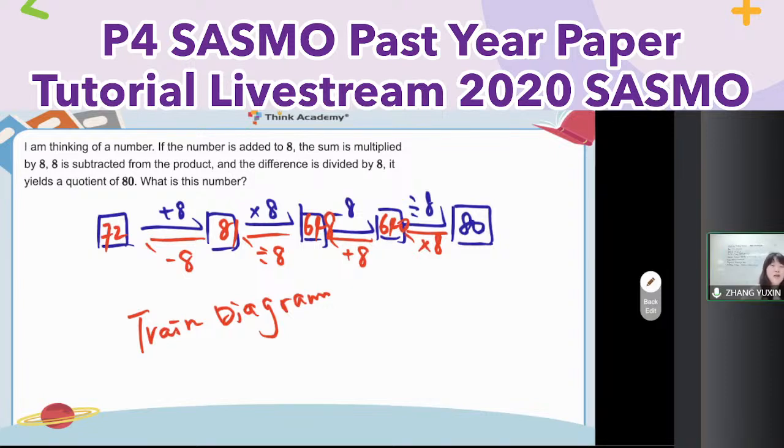Here, you also can recall what we learned in working backwards. If there are 1, 2 train diagrams, sometimes it also depends on the sum. Sometimes the total number is the same, right?